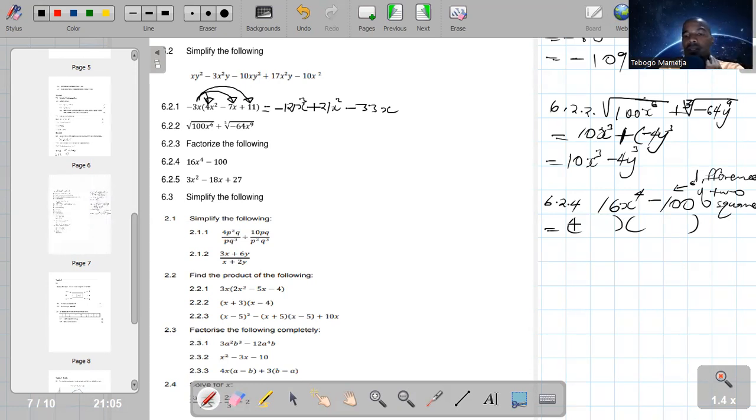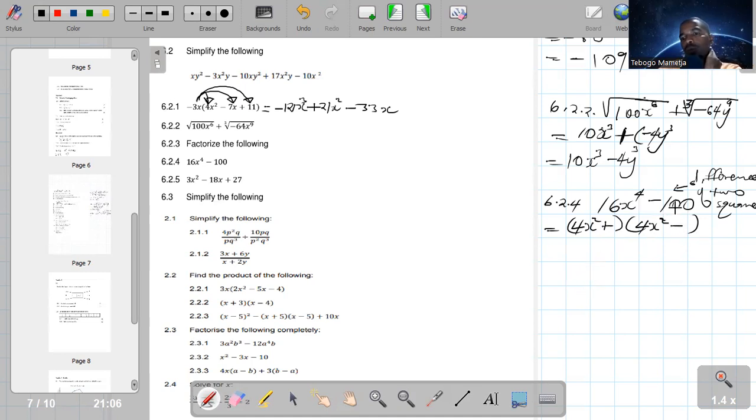So 16 is a square. So there is first and first. So 16 is 4 by 4. Then x to the power 4 is when we multiply x squared with an x squared. And remember, when we factorize the difference of two squares, the one must be plus and the other one must be minus.